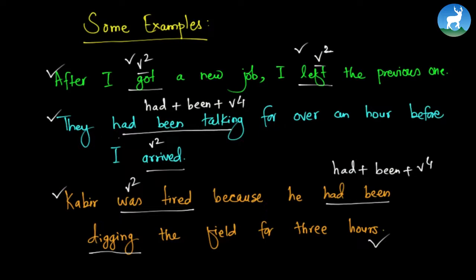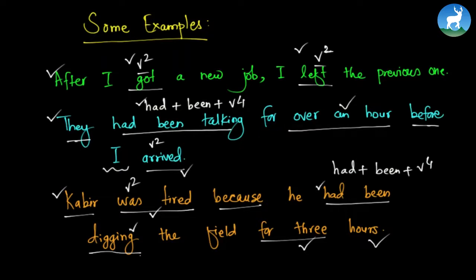If we look at the second example, in the first part of the sentence, we have a structure had plus been plus V4, because these people, the subject, were talking for over an hour before someone else, another subject, arrived. If we look at the third example, the subject Kabir was tired. Why was he tired? Because he had been digging the field for 3 hours. So this continuous action is shown, right? This is more like a perfective progressive aspect, because here is a mix of perfect tense and progressive continuous tense, right? Let's study some more examples.